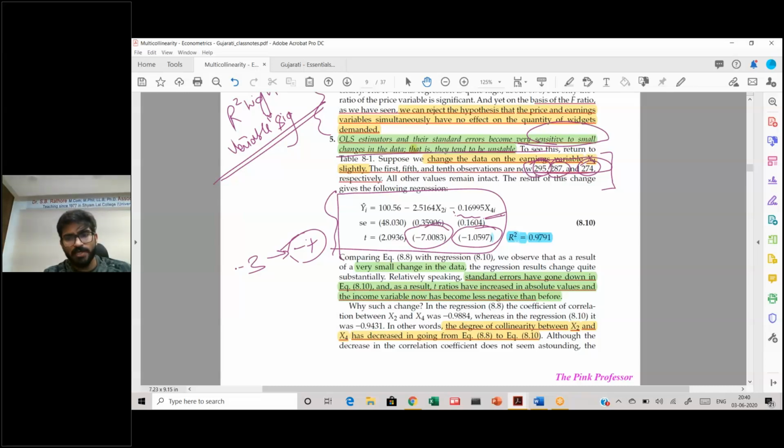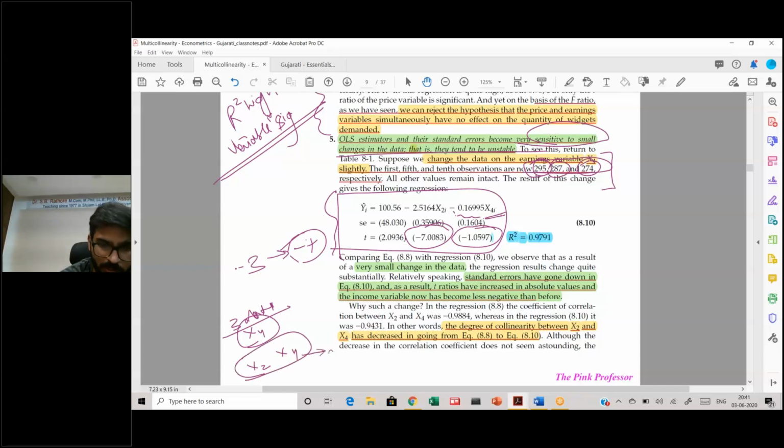So what essentially has happened is that you have changed 3 data points, and these 3 data points belong to x4. Because you've changed them, the relationship between x2 and x4, which was very strong earlier, has now weakened.